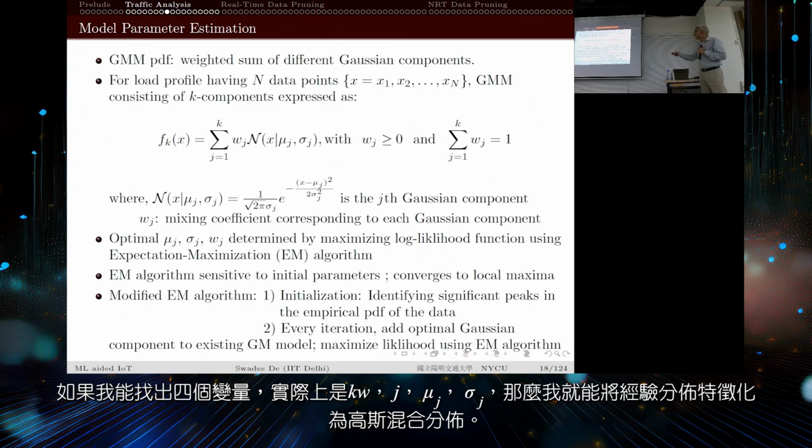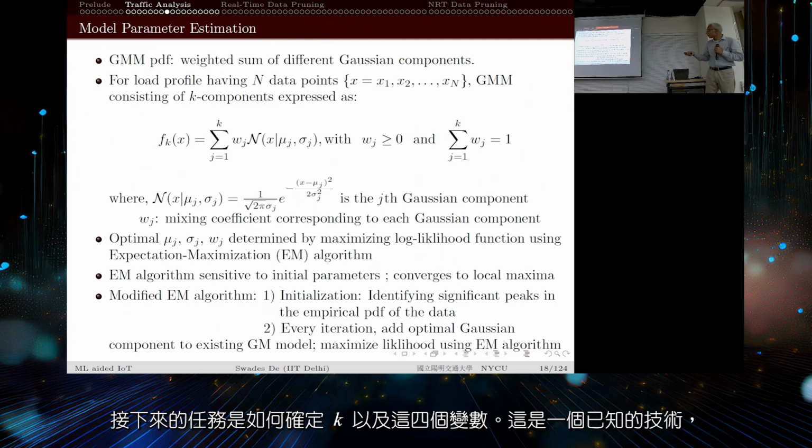So if I can figure out 4 variables, k, wj, mu j, and sigma j, then I can characterize the empirical distribution as a Gaussian mixture distribution. Okay, and now the next task is: how do I find k? How do I find these four variables?